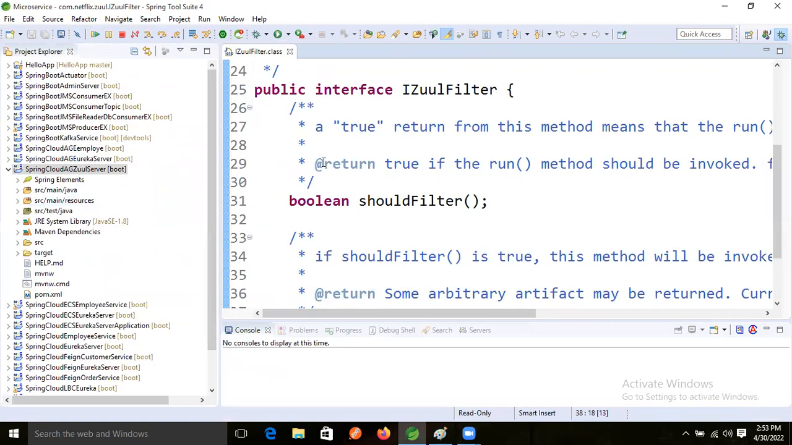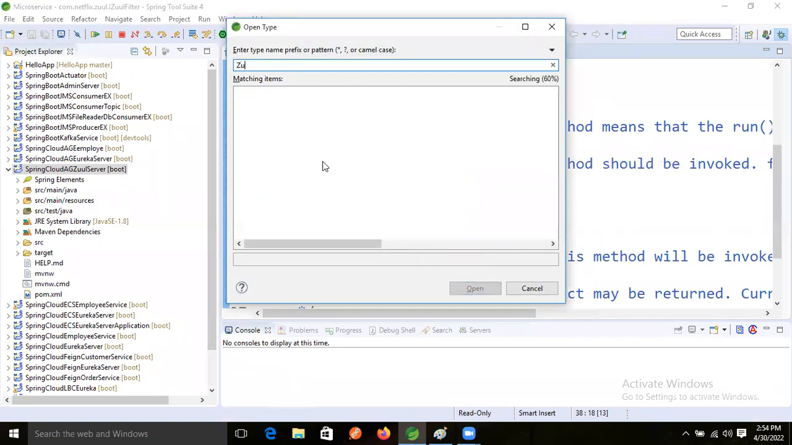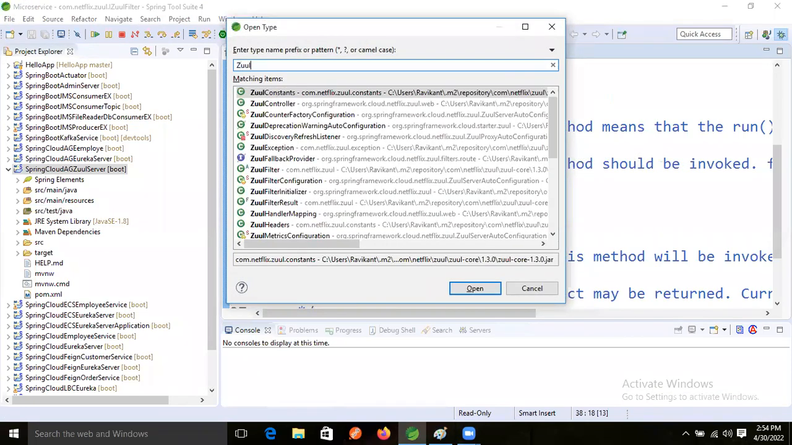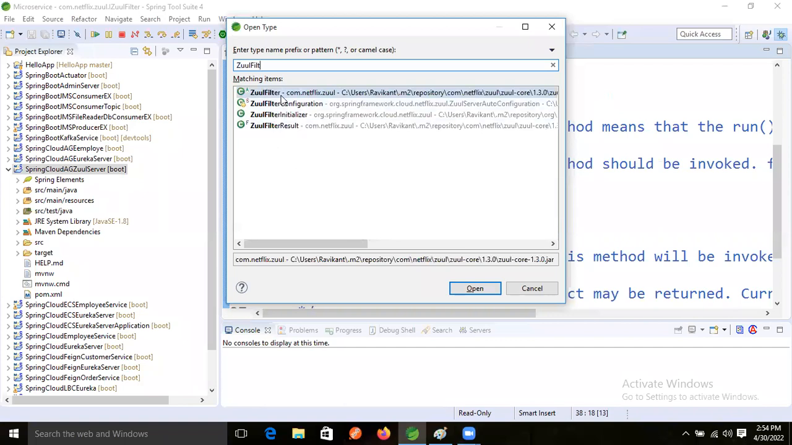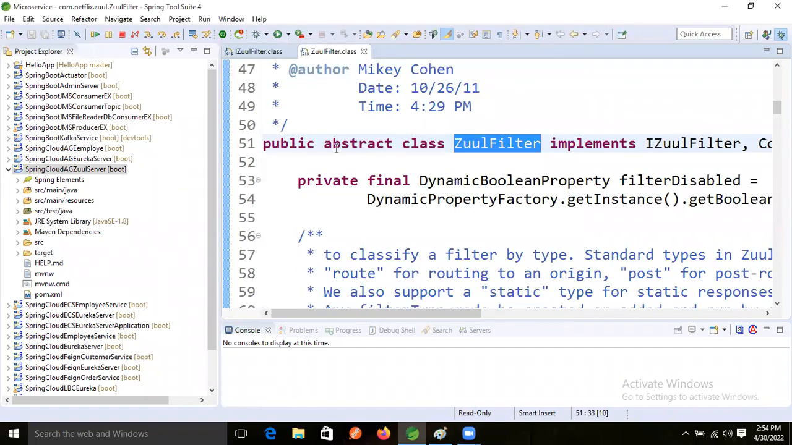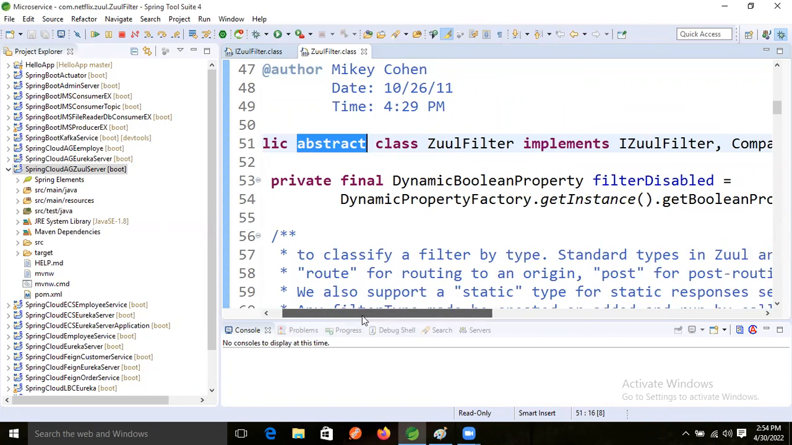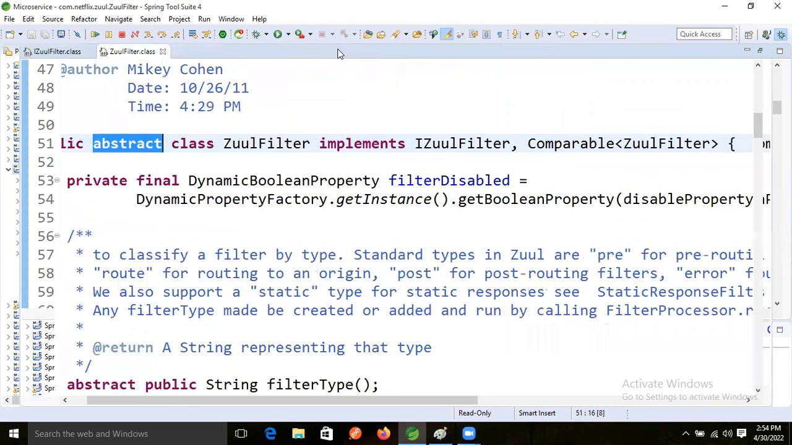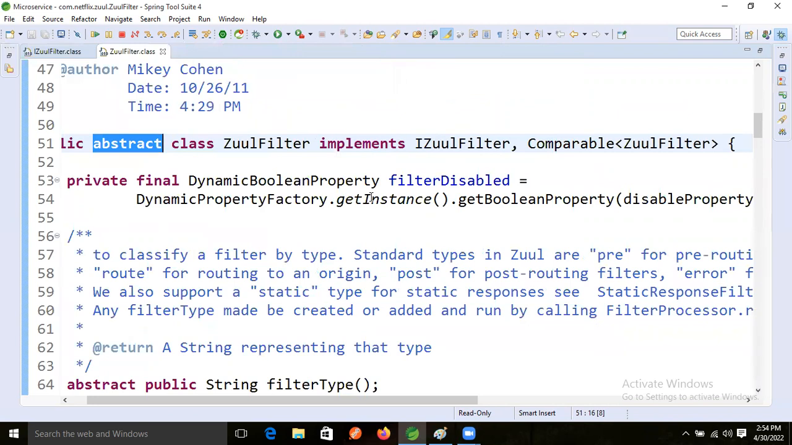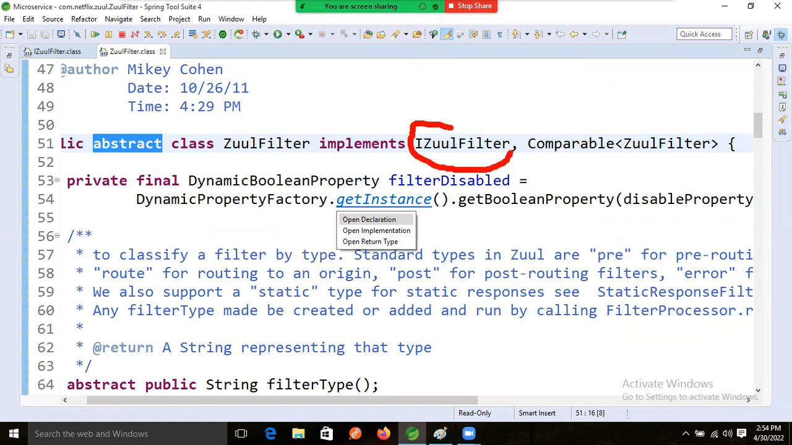So press Control Shift T and find out the Zuul filter, right? Which kind of class is this, guys? It is an abstract class. Just see, this abstract class is implemented by whom? It implements IZuulFilter, the interface.